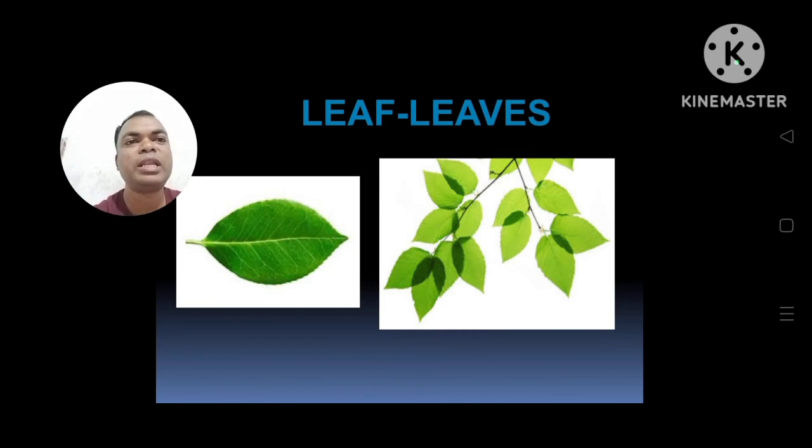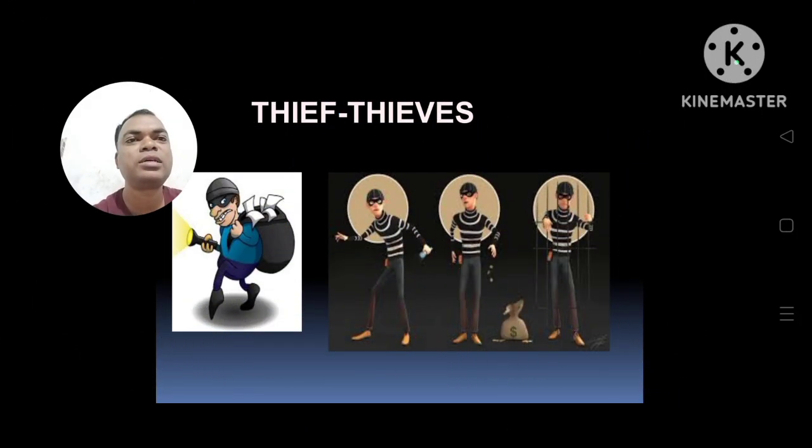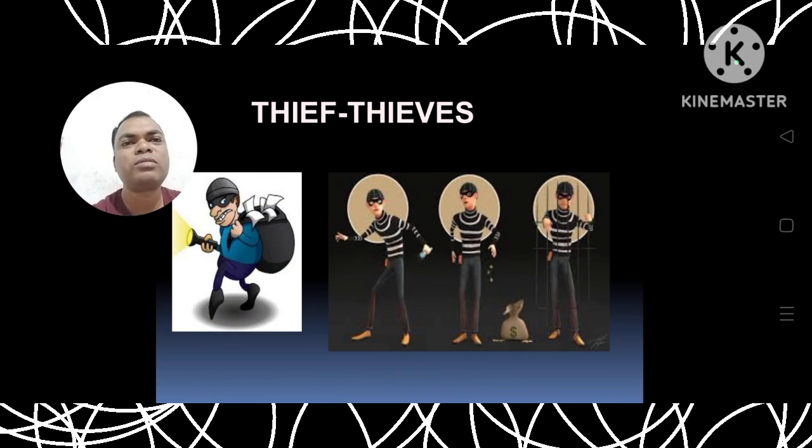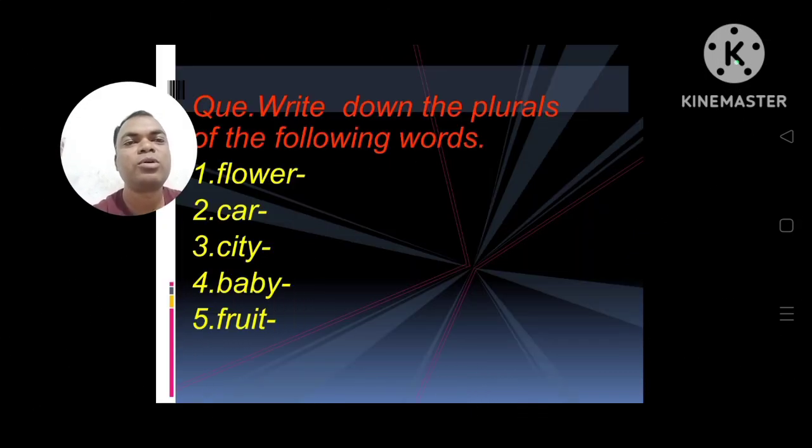Next, leaf, leaves. Now the last alphabet F is gone and in place of it, VES. Now leaves. Next is thief. Thief. Now next is homework: write down the plurals of the following words.